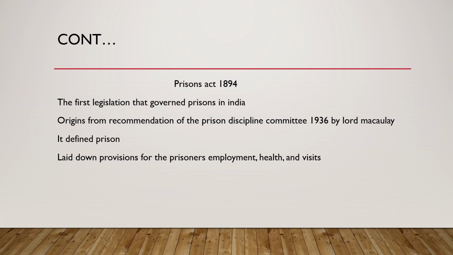It is way too colonial in nature, it degrades the prisoners, and the condition of the jails is very poor. The number of undertrials in India is huge and the capacity of the jails is very less. So there is a need for reforming of the jails, reforming of the prisons.